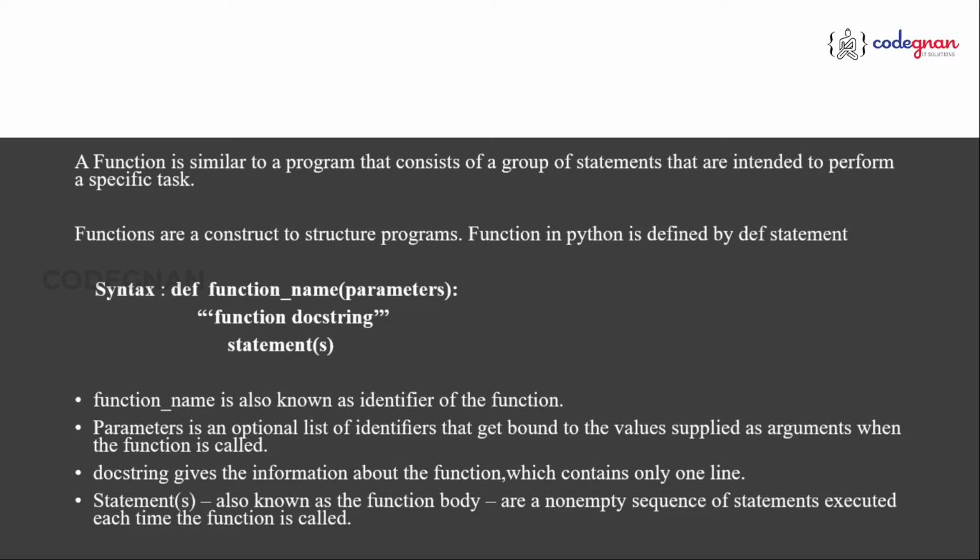In the same way, when I call a function, or when I take the definition of a function, generally it is basically similar to a program that contains a group of statements, but they are intended to perform only a specific task. Why do we need to go for functions? The main reason is I want to perform my specific task repeatedly, where the programmer should not write the same task multiple times. Because when you go to application development, one person will not build everything, right? The team will be working on different things. I take up a functionality, another person will be taking a functionality. We just relate each of our tasks.